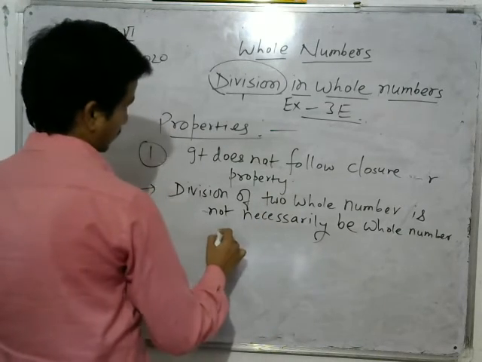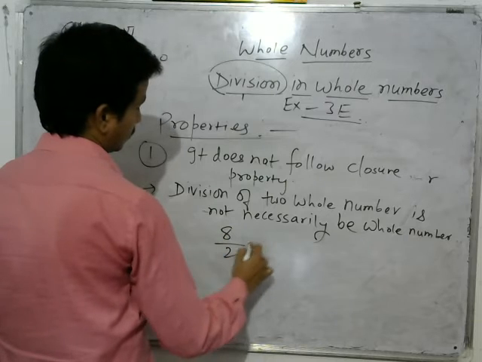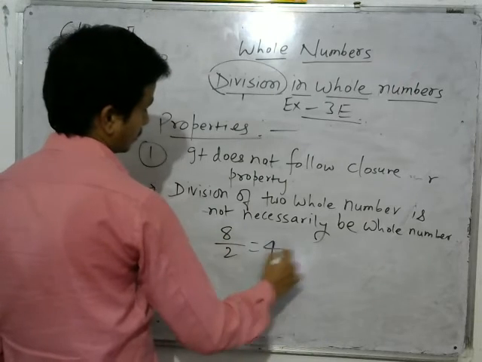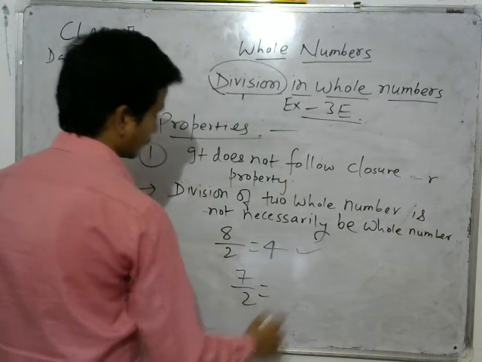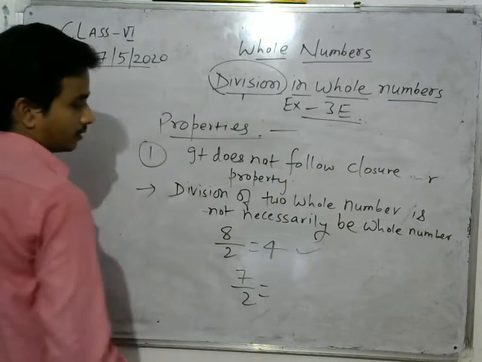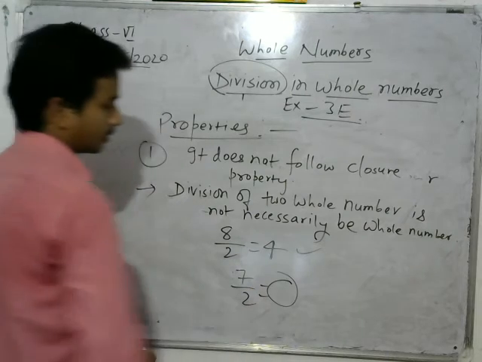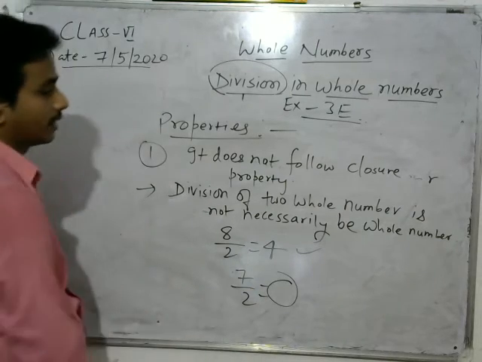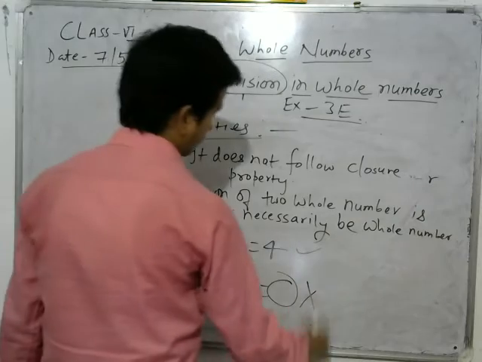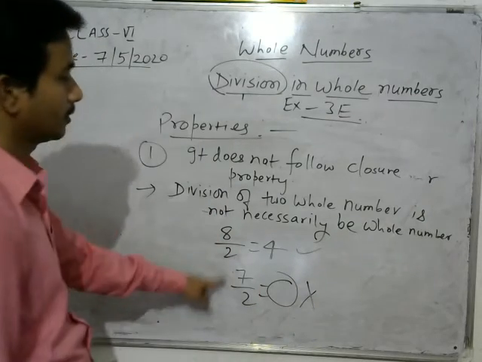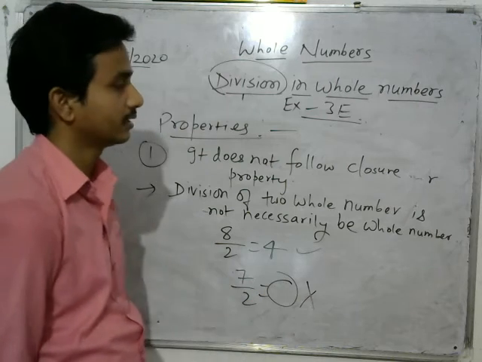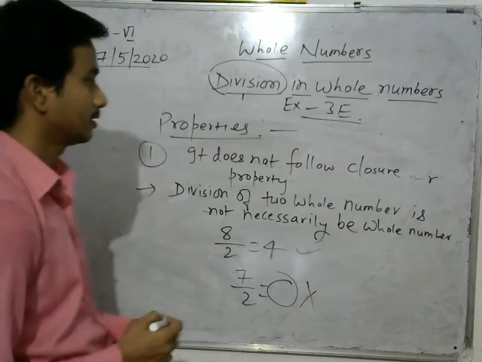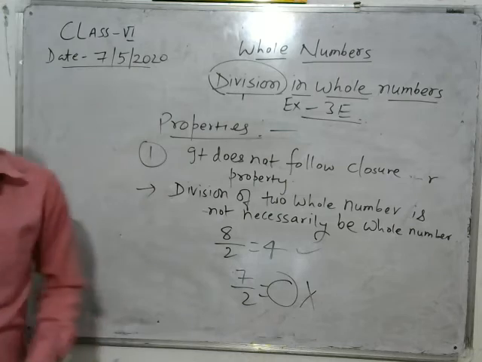For example, when you divide 8 by 2, you get 4. So this is a whole number. But when you divide 7 by 2, you will not get a whole number. So division of two whole numbers does not always give a whole number. So this is the property. You can note it down.